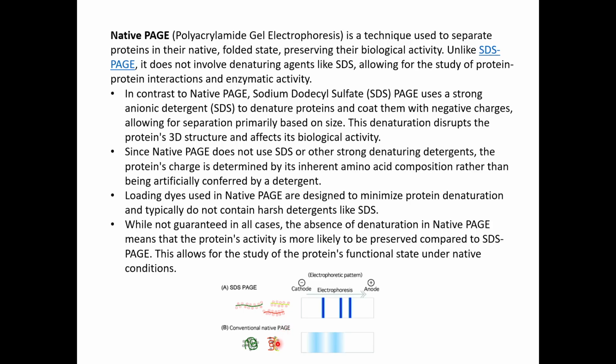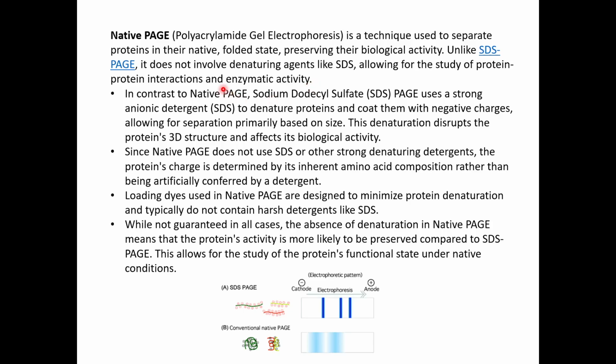If you use SDS, this will be denatured into this sort of linearized form. So in SDS-PAGE, you run your linear form of proteins, and in the case of conventional native PAGE, you run the biologically active folded state of the protein. This allows us to study the protein interactions and enzymatic activity.